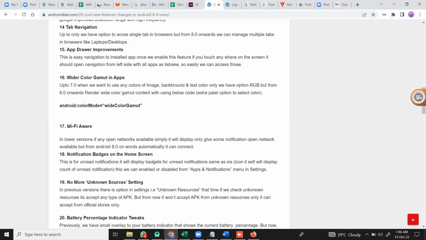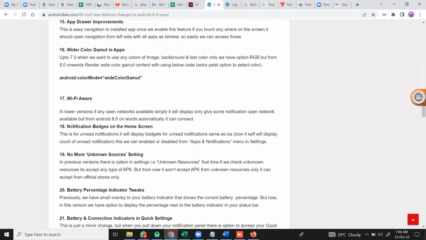And this Wi-Fi aware. Any open network that is available, it indicates that an open network is available. If you want to connect, you can connect. It just gives the notification if an open network is coming. Like while I'm going somewhere, in between it identifies some open networks. It says okay, you can connect with this open network. Like that, it can indicate. And notification badges in this. See, nowadays if I receive 10 messages from WhatsApp, the WhatsApp icon shows the 10. Like that, it shows the 10 notifications.